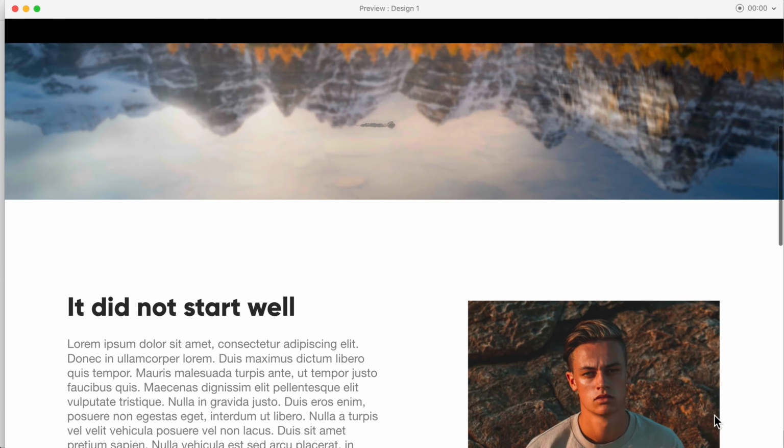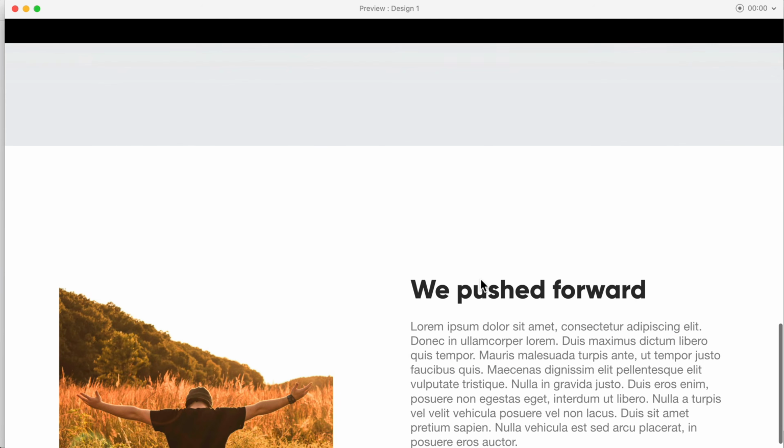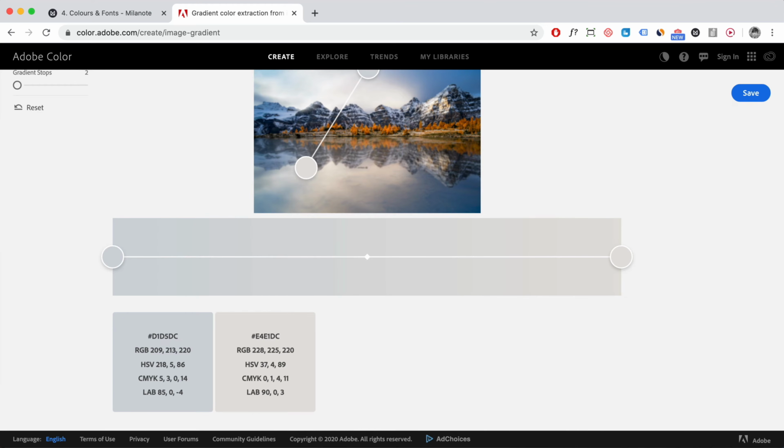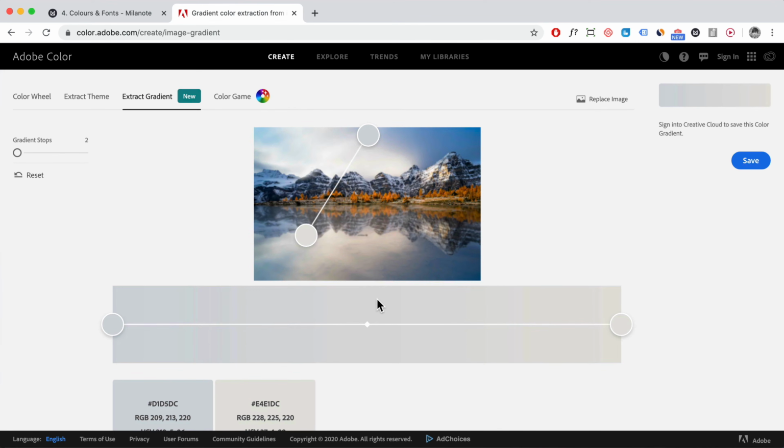So we scroll down over here, scroll down, and as you can see, it's very nice and subtle, right? And everything blends in really nicely. Okay, so that's how you can use the Adobe Color for your website.